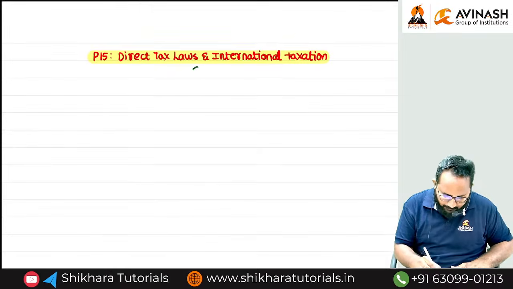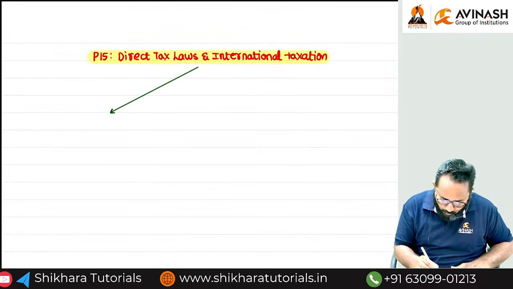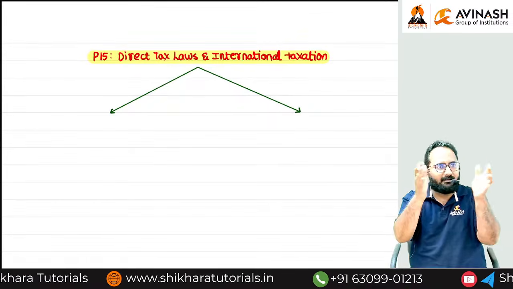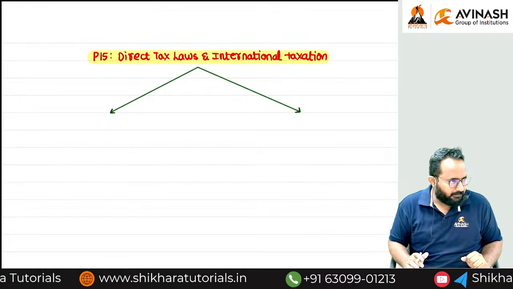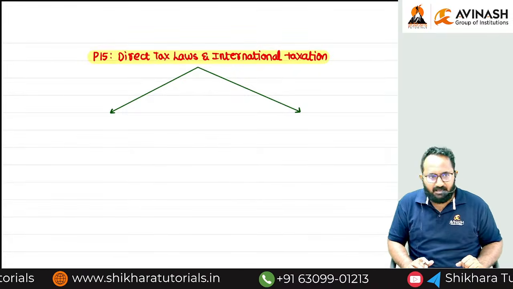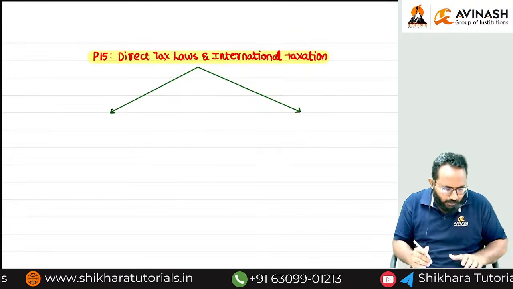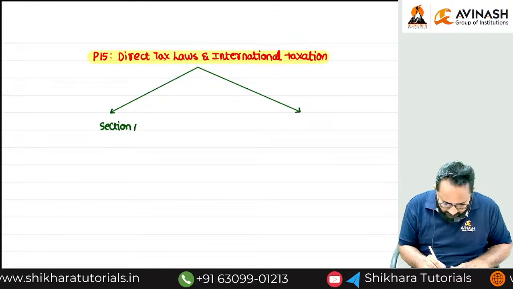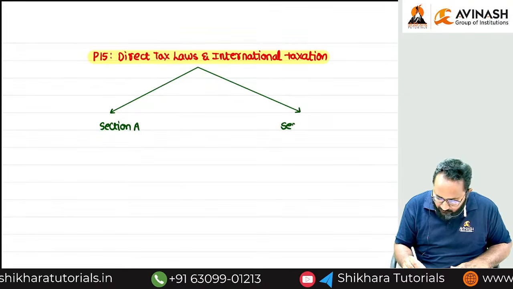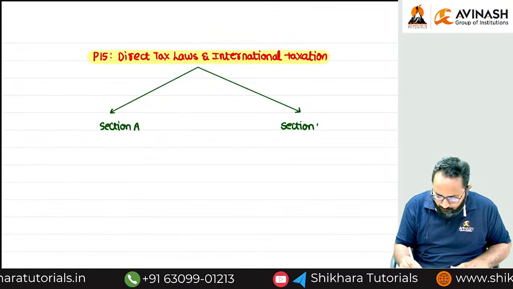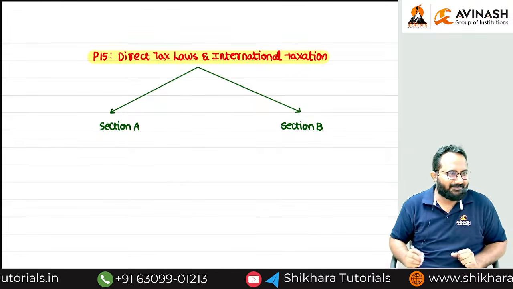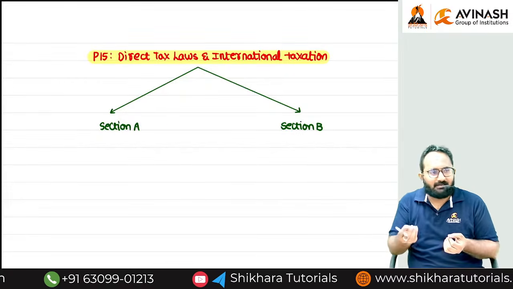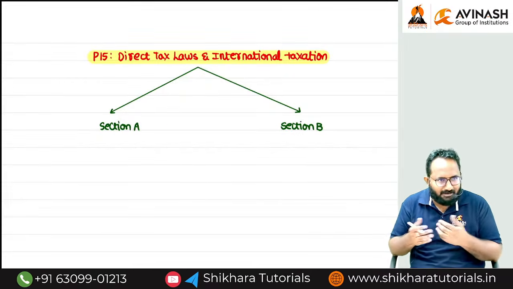In this total paper, we can bifurcate the paper into 2 parts. In intermediate level, we bifurcated paper number 7 into 7A and 7B, direct taxation as well as indirect taxation. Now we can bifurcate into 2, section A and section B. Any idea? Just guess. If you know already, okay. If you don't know, just guess it. If it is correct also okay, incorrect also okay.